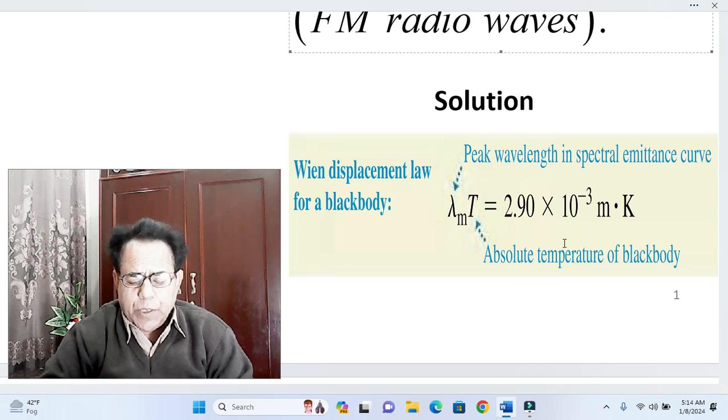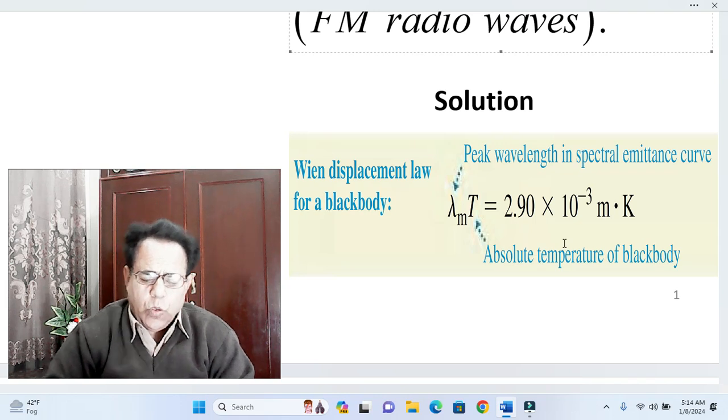millimeter Kelvin, because 10 raised to the power minus 3 can be alternatively designated as milli. Similarly, 10 raised to the power plus 3 can be designated as kilo, and 10 raised to the power minus 6 can be designated as micro, and 10 raised to the power minus 9 can be designated as nano. Similarly, 10 raised to the power plus 9 can be designated as giga, and 10 raised to the power plus 6 can be designated as million or mega.